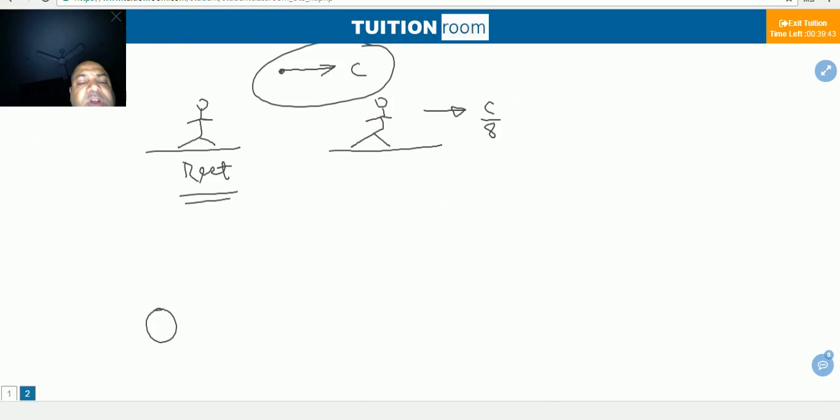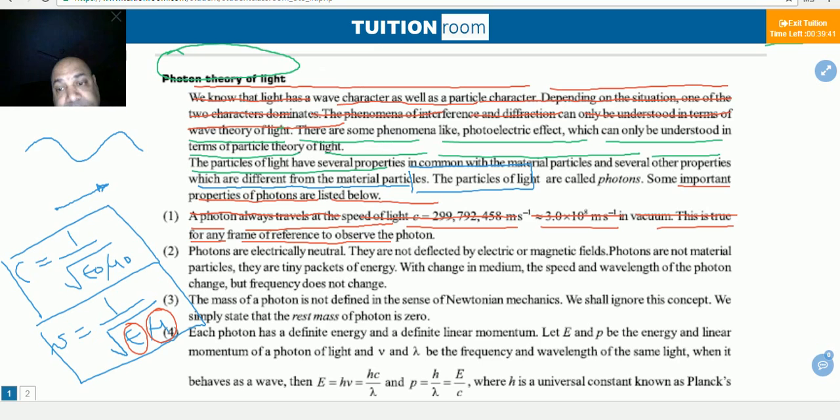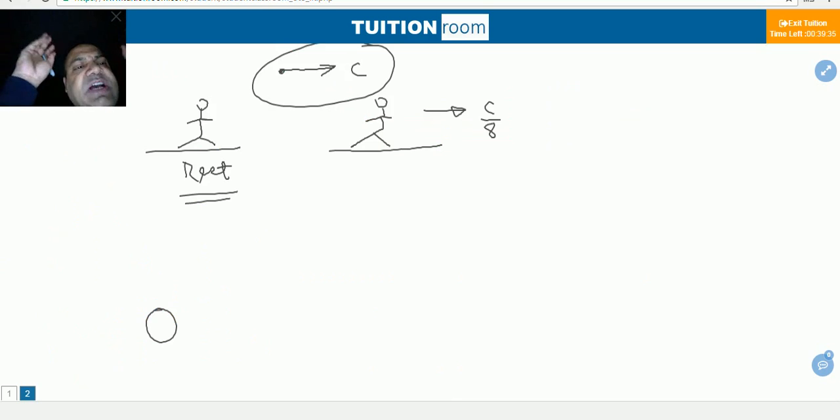What is he saying? Photon has no charge. If a photon moves in a region where an electric field is present or a region where a magnetic field is present, then there will be no effect on the motion of the photon. It will not be affected.